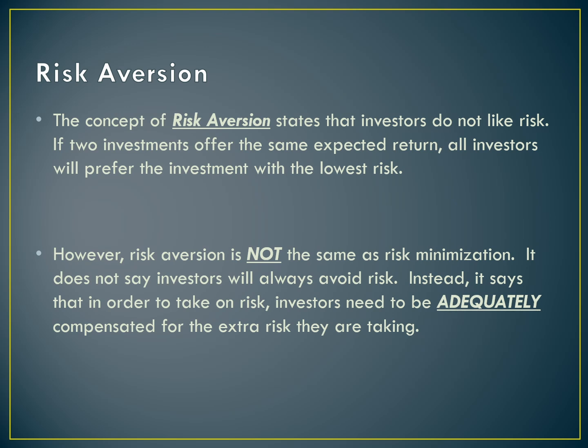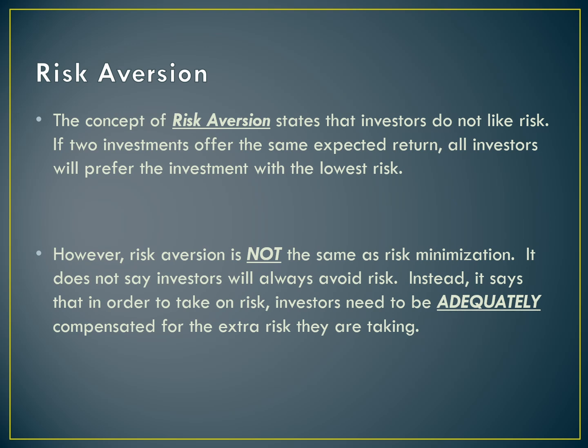What I'm trying to do here is illustrate the idea that different people have different levels of risk aversion. Your level of risk aversion is going to depend on your personal characteristics. Age is a big factor that determines risk aversion. Typically, younger people are less risk averse. They're less sensitive to risk because they have more time to recover from losses if they do experience them. On the other hand, people that are older or in retirement typically are more risk averse. They're more sensitive to risk because they don't have as much time to recover.